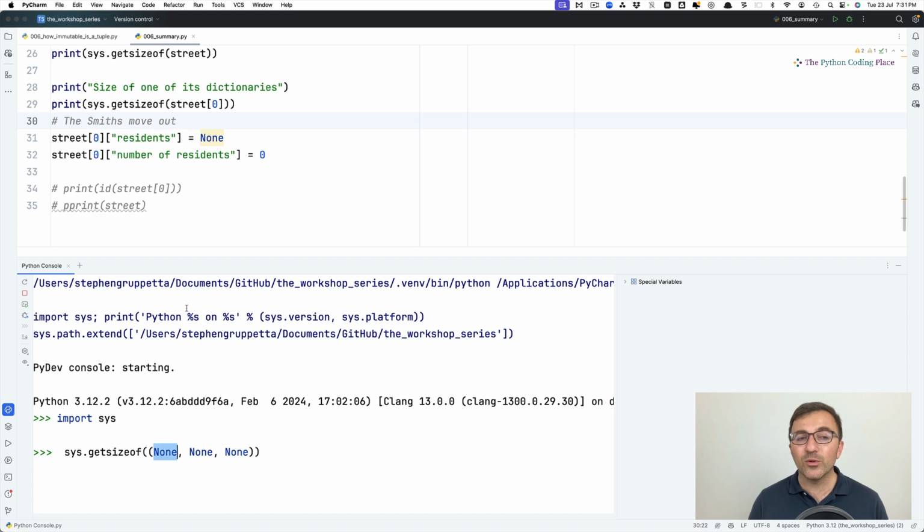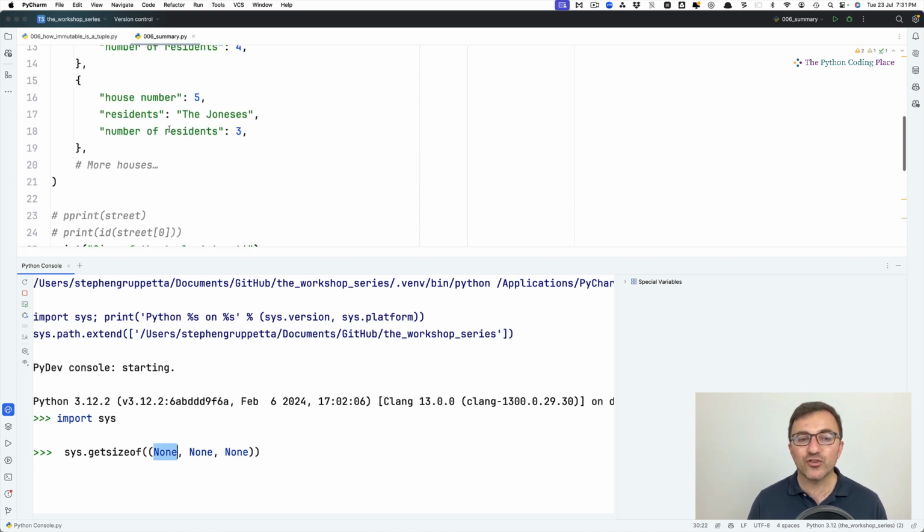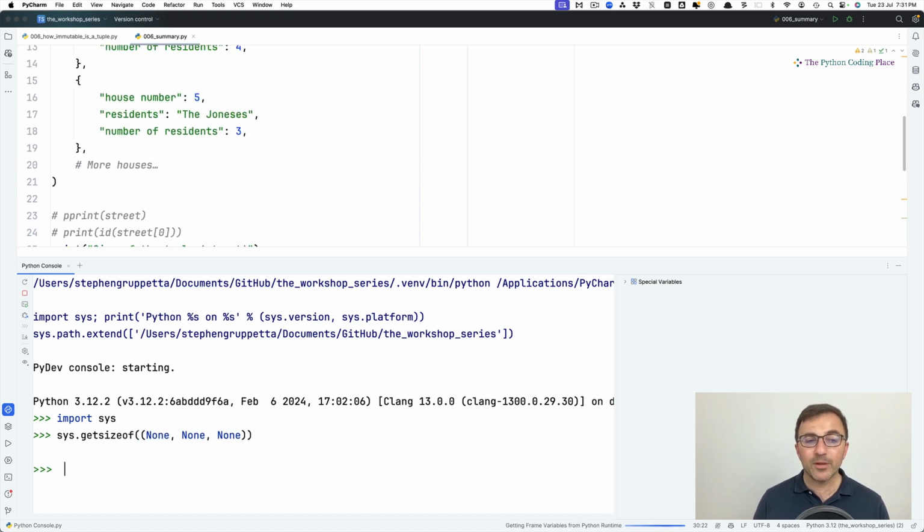Clearly, None will take less space than these dictionaries, right? But the size of this tuple is, surprise, surprise, or not really, 64. The same size as street. Why? Because they're both tuples with 3 items. And the reference to an object is the same size whether that object is a relatively lightweight one like None or a larger dictionary. Good.